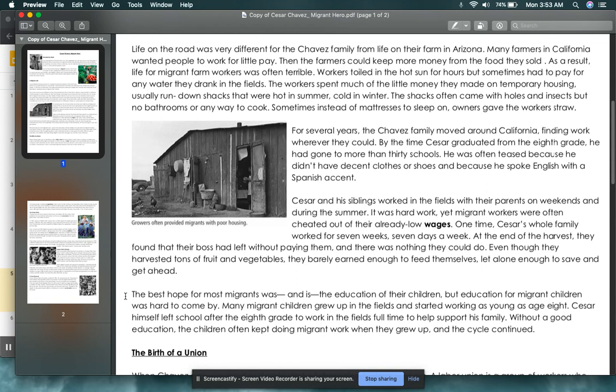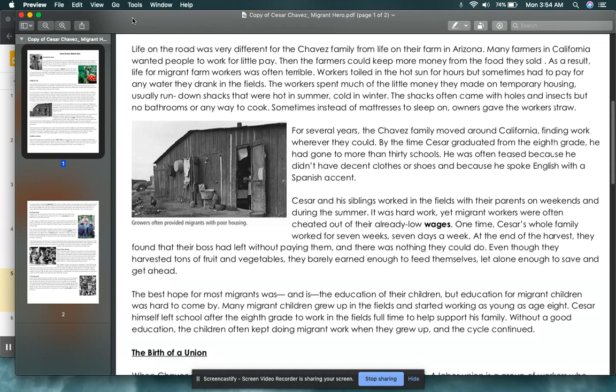The best hope for most migrants was and is the education of their children. But education for migrant children was hard to come by. Many migrant children grew up in the fields and started working as young as age 8. Cesar himself left school after the 8th grade to work in the fields full time to help support his family. Without a good education, the children often kept doing migrant work when they grew up, and the cycle continued.